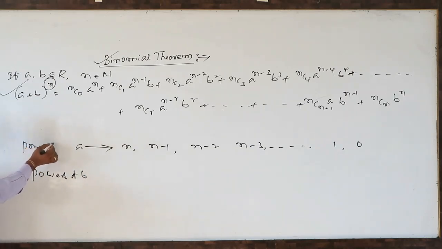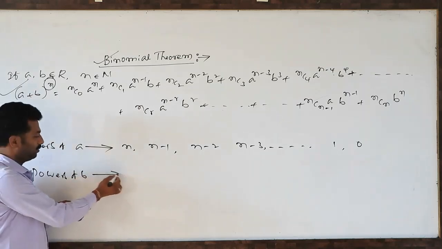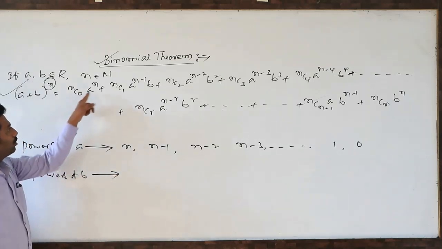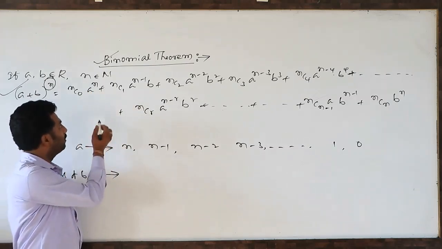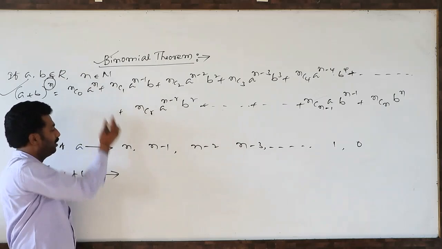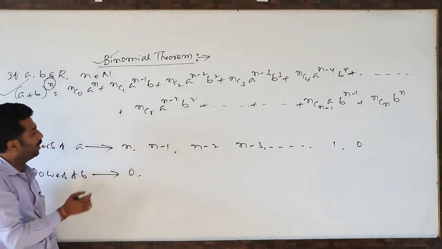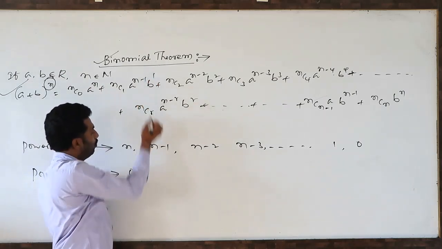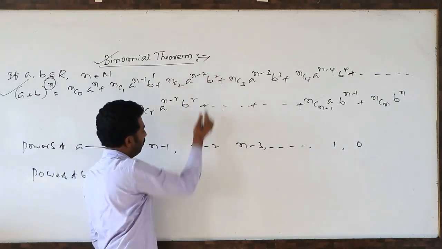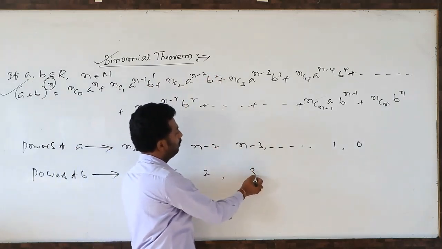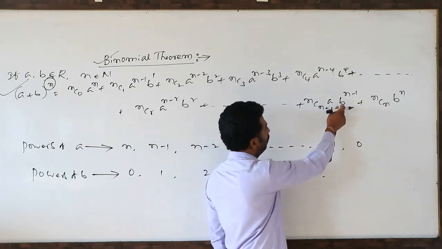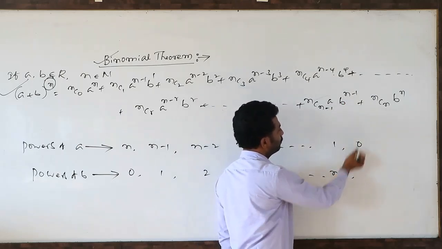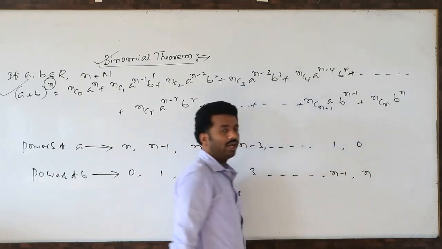Powers of a, powers of b, you observe the exponents of b. In the first term, this is the first stage, there is no b, which means b power 0. Next b power 1, b power 2, then 3, then 4, up to the last term, n.